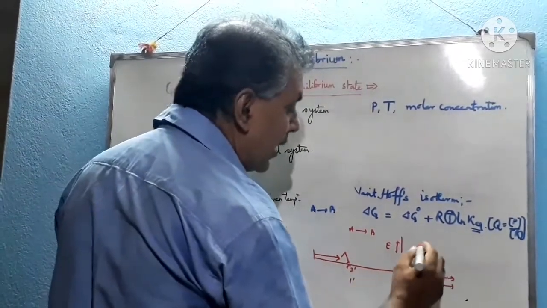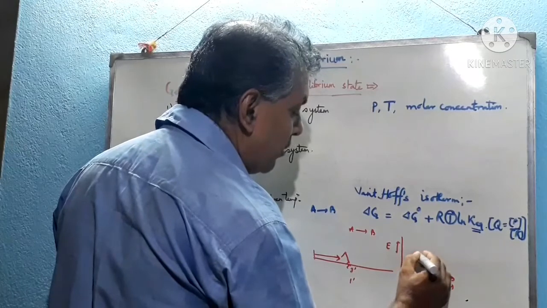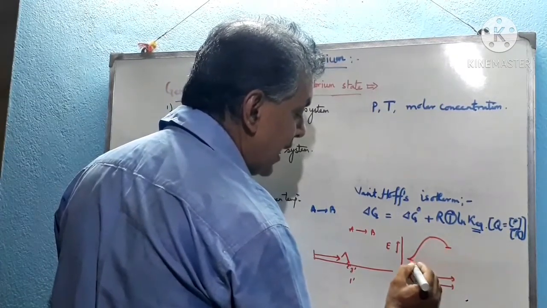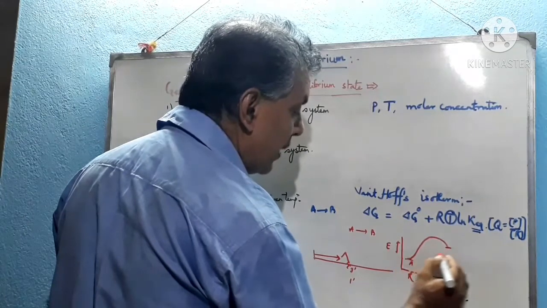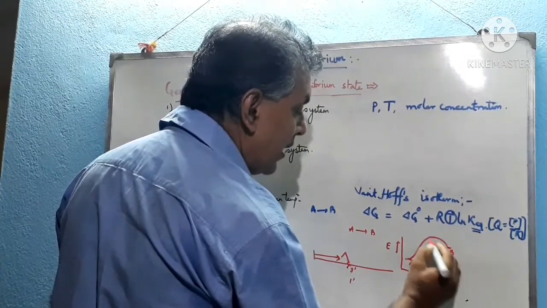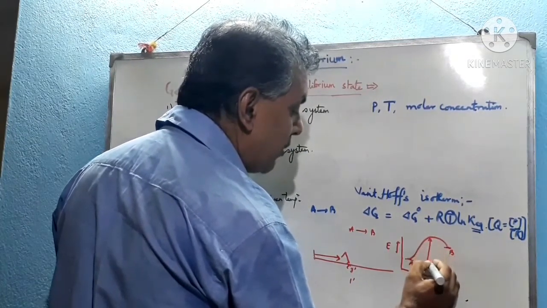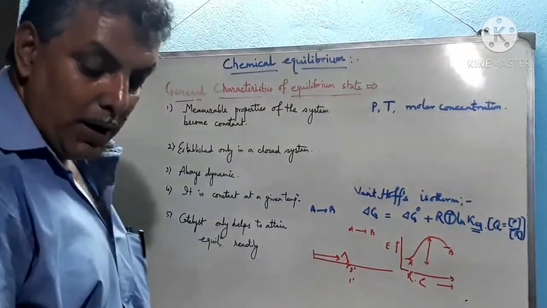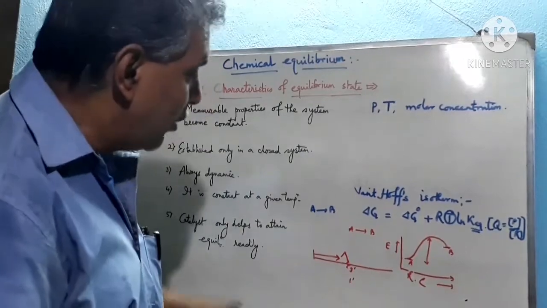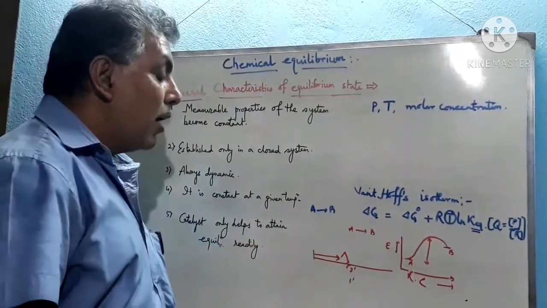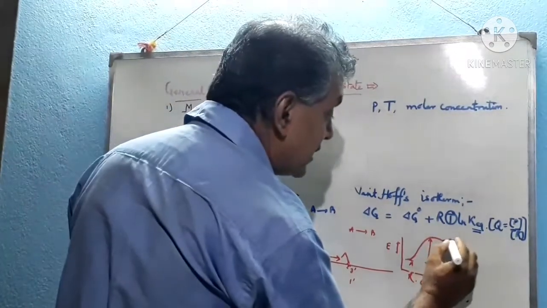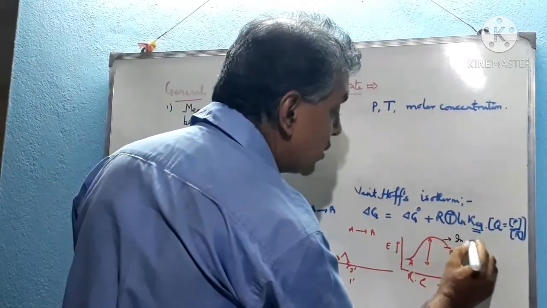Now if the graph can be drawn from A to B, whatever may be the graph, may be for the exothermic or endothermic, this is the energy level of reactant A, this is the energy level of B, then we have to supply this amount of energy which is called the activation energy, so that the reactant molecules, that means the molecules A, come into the reaction. But this is actually in absence of